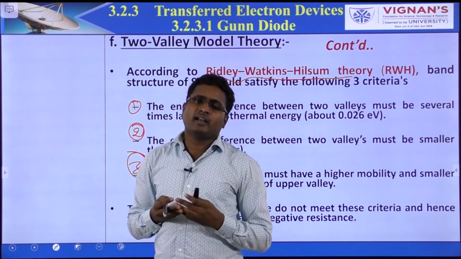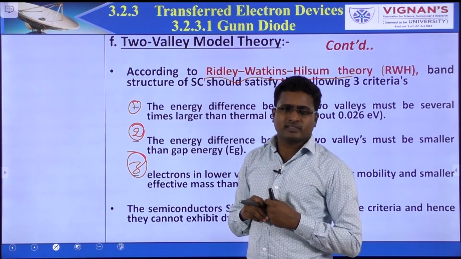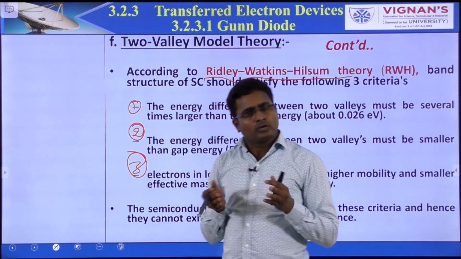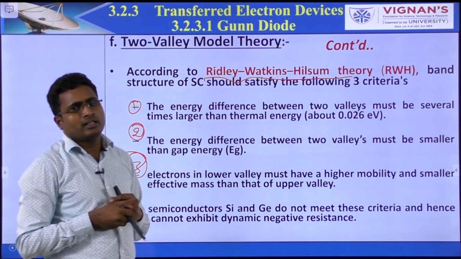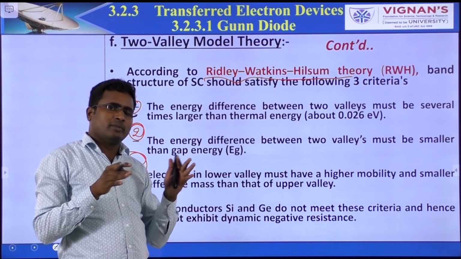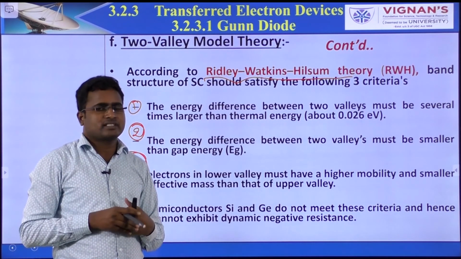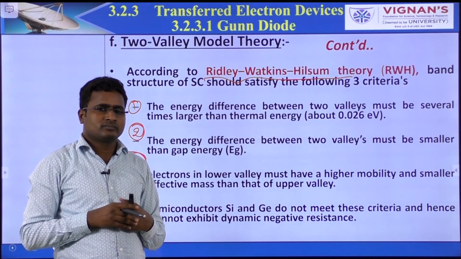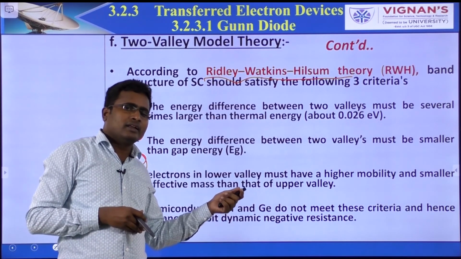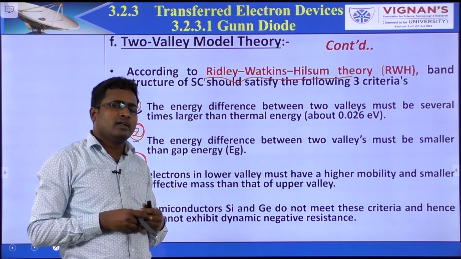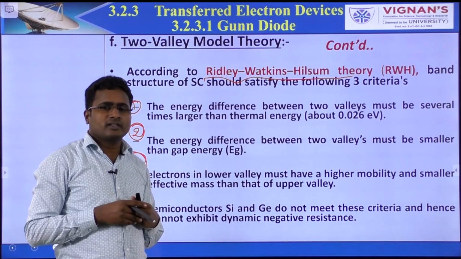We know that silicon and germanium are our favorite elements. Those elements do not satisfy these conditions. That's why those elements do not exhibit negative resistance. So these are the reasons: these three conditions are not satisfied by our favorite elements, silicon and germanium.